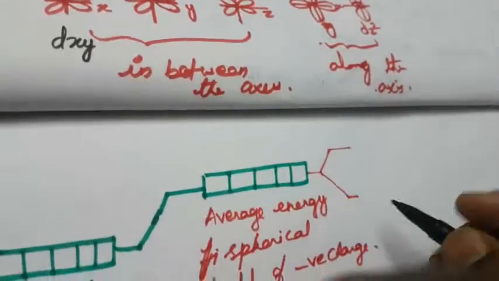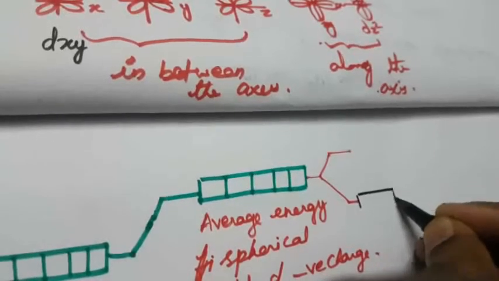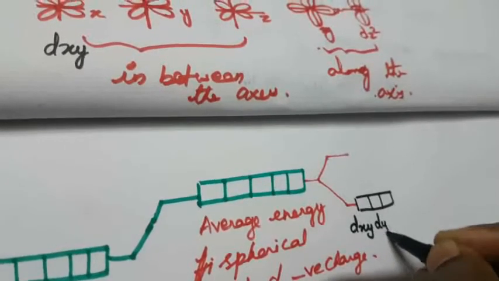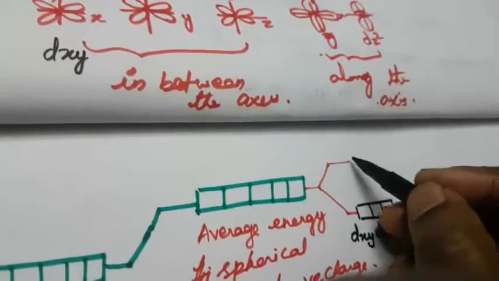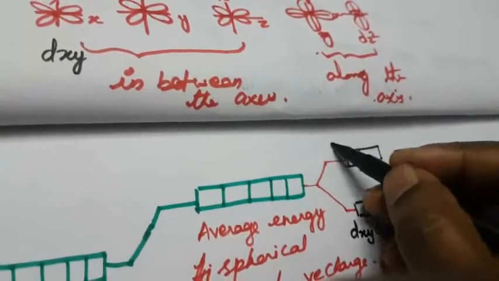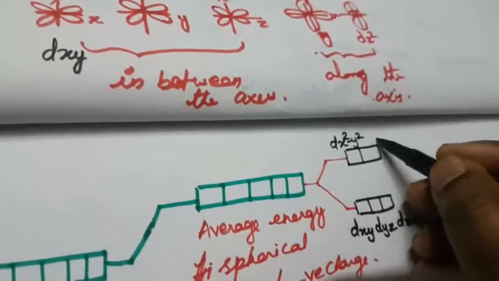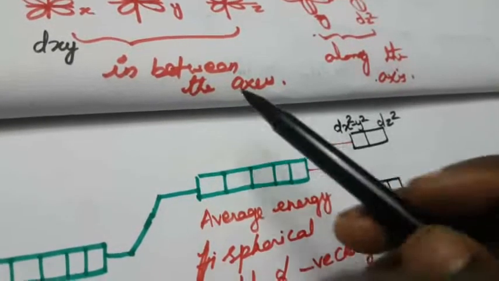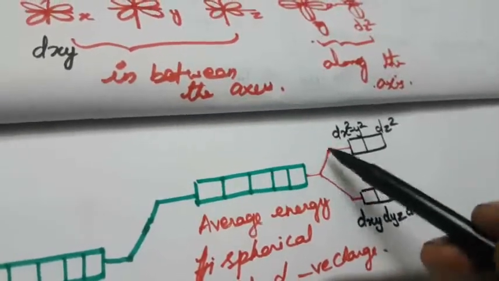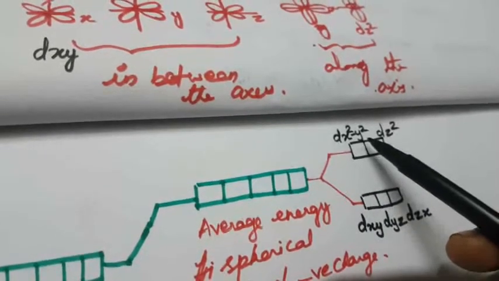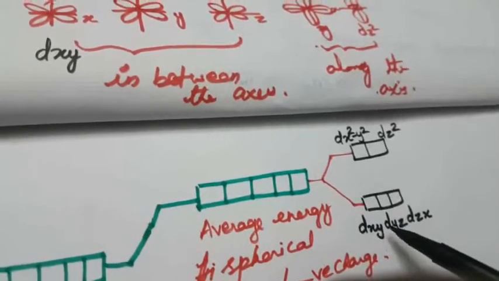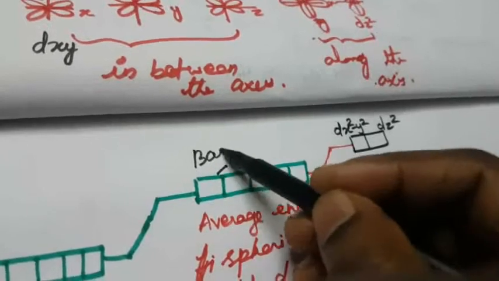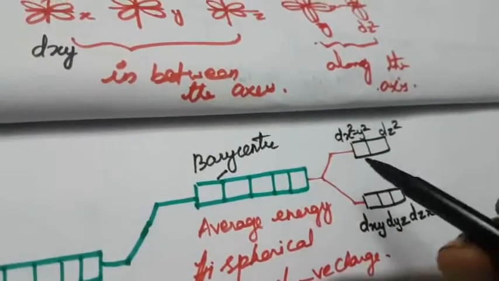So the in-between-axis orbitals are placed at the bottom: dxy, dyz, dzx. Here again are the 2 orbitals, dx square minus y square and dz square. What is the reason it splits? Along the axis there is greater repulsion, so the energy increases and it moves higher. In between the axes the energy is lower, so there is small repulsion. This is called the barycenter.